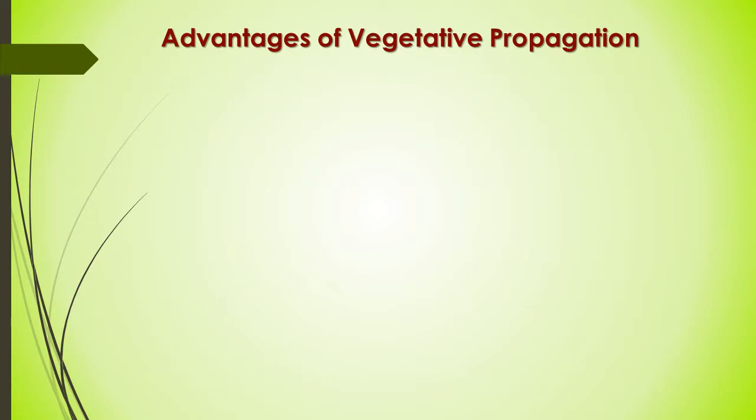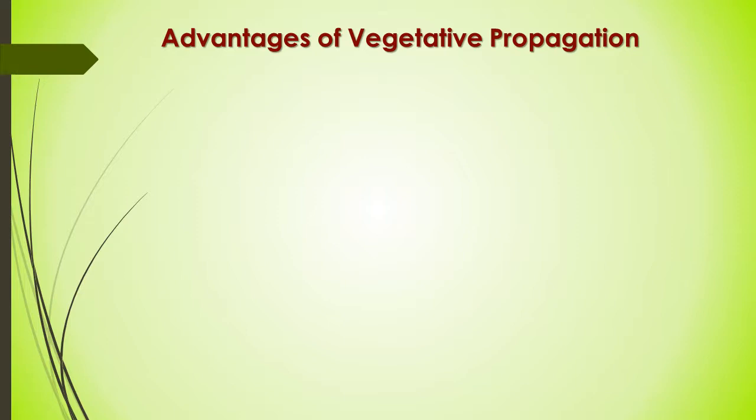Advantages of vegetative propagation. Students, before starting different methods, procedures and techniques of vegetative propagation, we will discuss its main advantages. The two main advantages we have discussed: they propagate plants like their parents, so they produce clones identical to the parents.